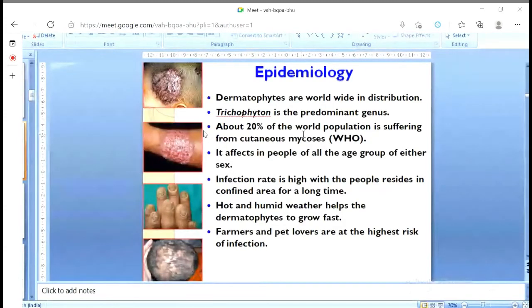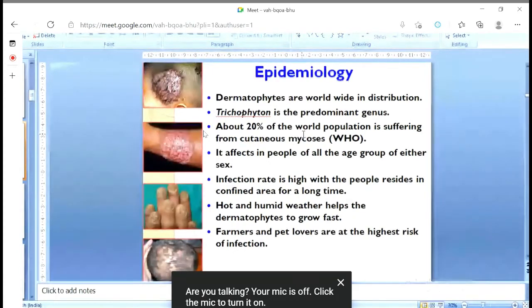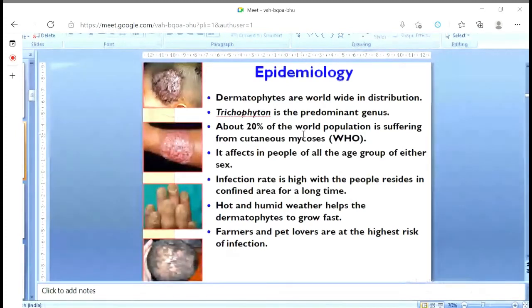Generally, it affects people of all age groups, of either sex, and all animal species, of both sexes. Infection rate is high with people residing in a confined area for a long time. Obviously, where there is a thickly populated area, damp and humid, with less sunshine and poor ventilation, that is the area where infection rate will be quite high. Hot and humid weather helps the dermatophytes to grow very, very fast. Fungus likes a humid and hot environment. When you put them in a dry and cold environment, they will not grow. They sometimes may not even survive.